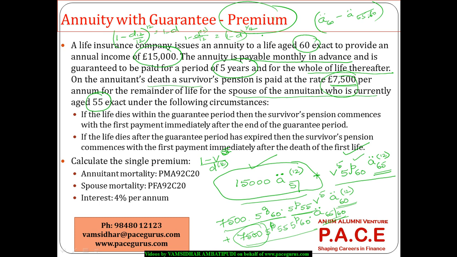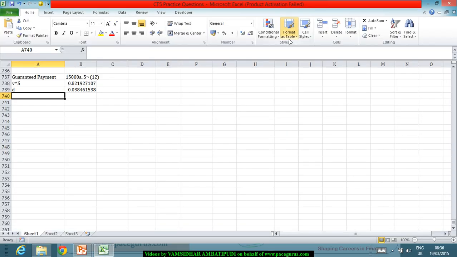Right, and D12 by 12 comes out as 1 minus of 1 minus D to the power 1 by 12. This is D12 by 12, and if I want D12, it is 12 times this. So 12 times 1 minus of 1 minus D to the power 1 by 12 will give me D12.